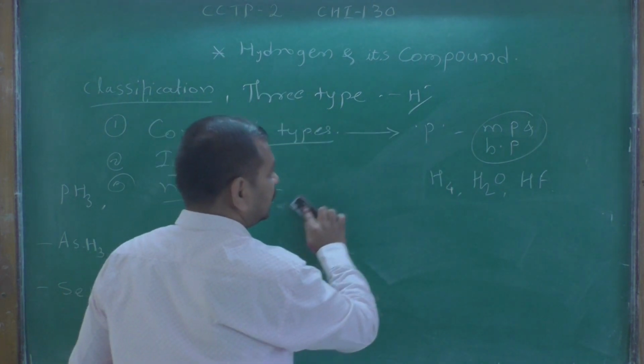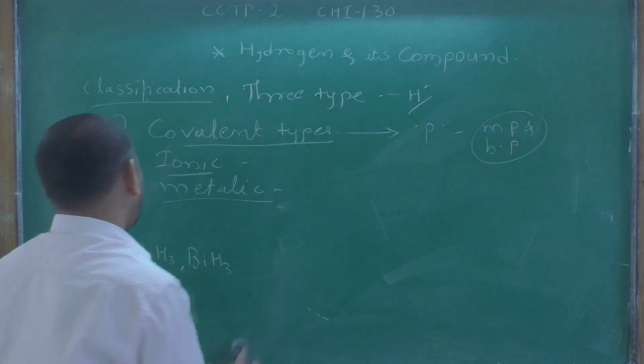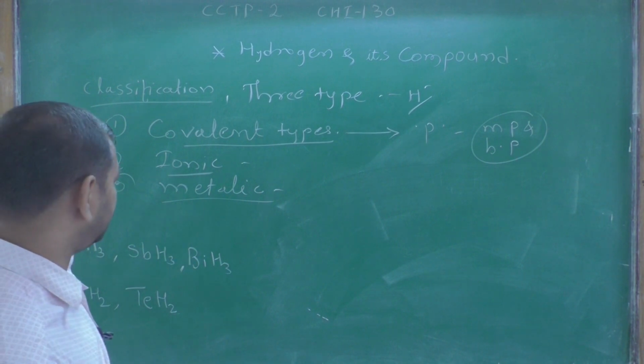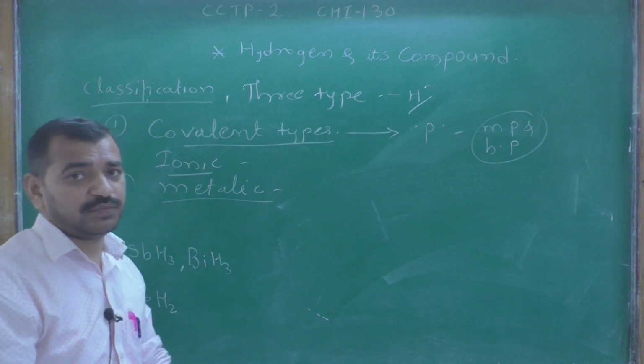The second type is ionic hydrides. In ionic hydrides, hydrogen forms a stoichiometric compound.